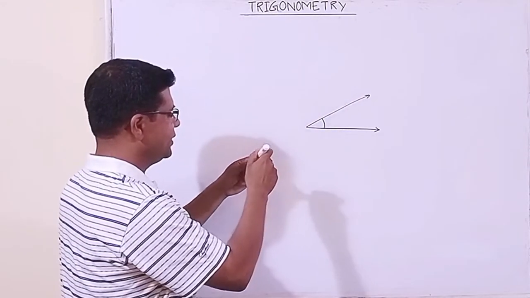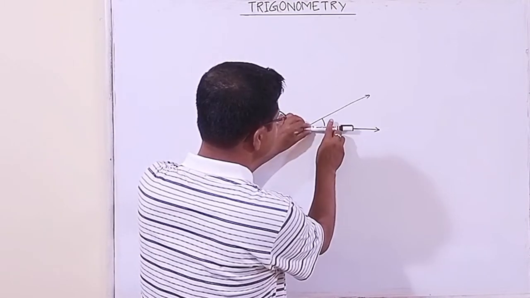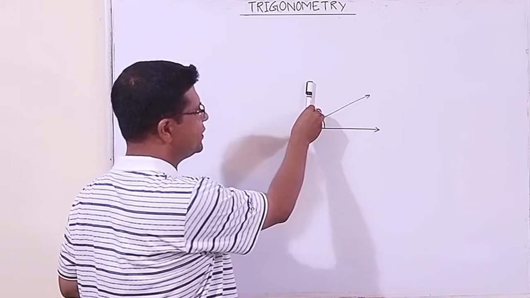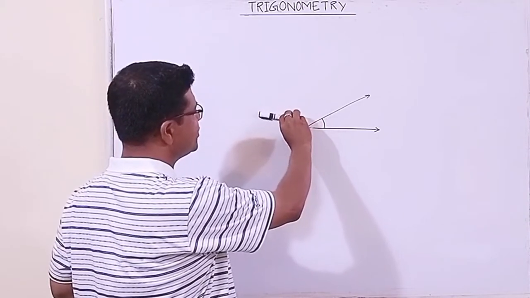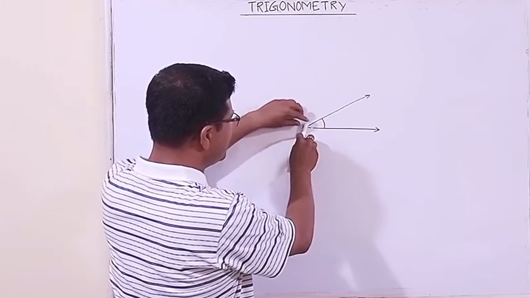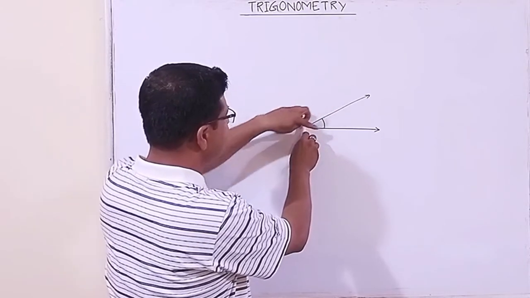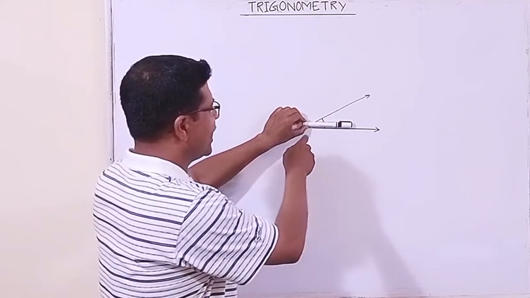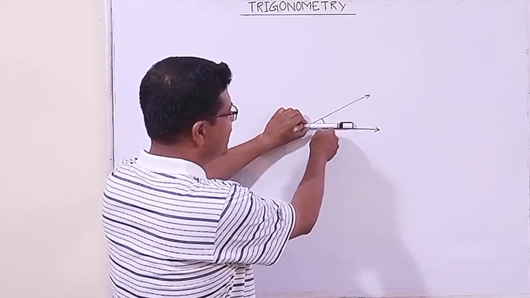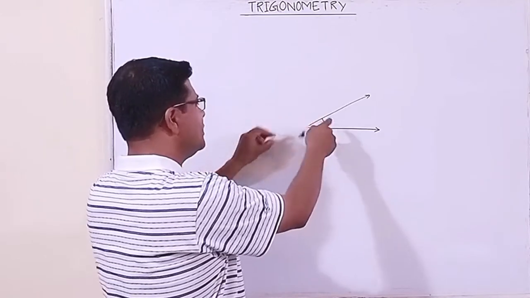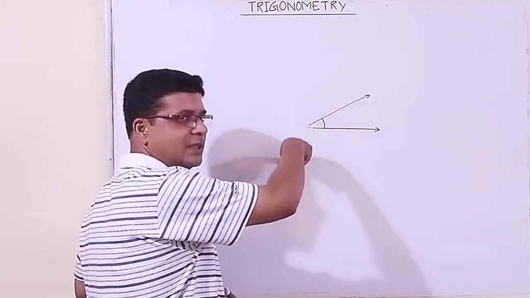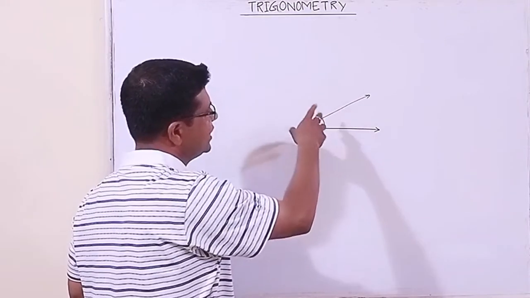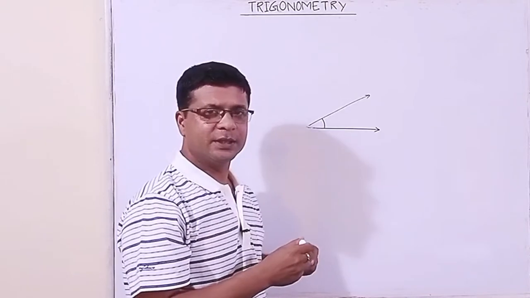Now here you can assume that this is rotating, and an angle is formed. Up to this it moves 90 degree, up to this it moves 180 degree, up to this the angle is 270 degree, up to this it moves 360 degree. Now is it necessary that an arm will always rotate like this? It can rotate continuously. It can rotate 360, again 360, so 720, again 360, again 360. It can rotate according to its wish, isn't it?